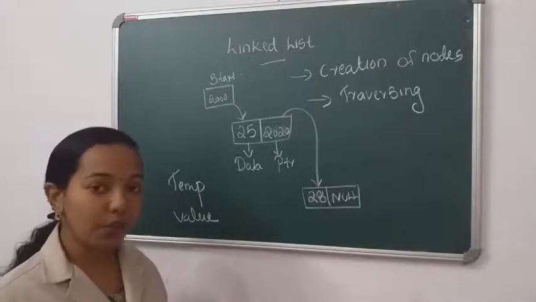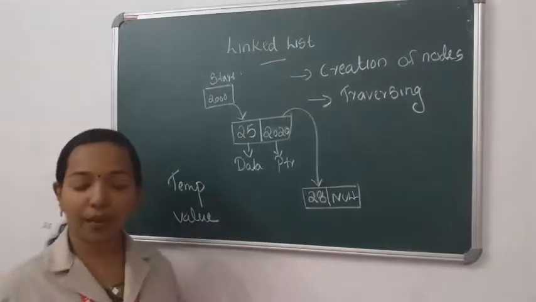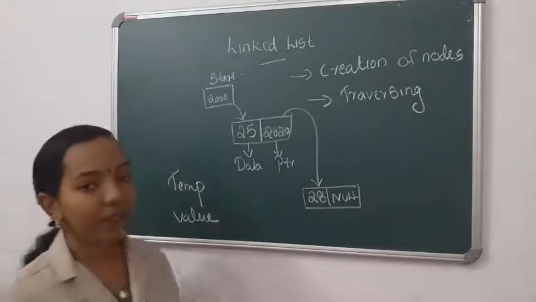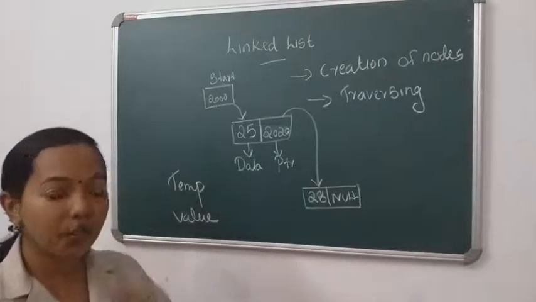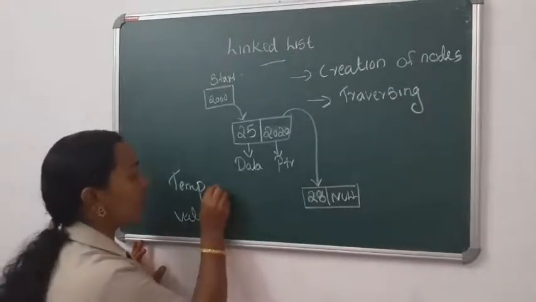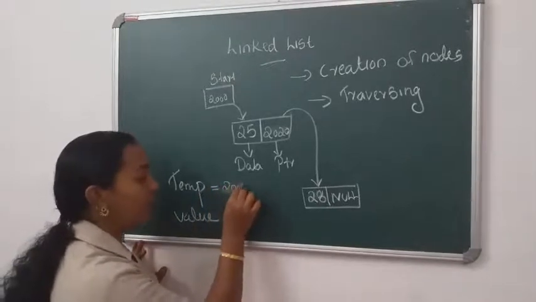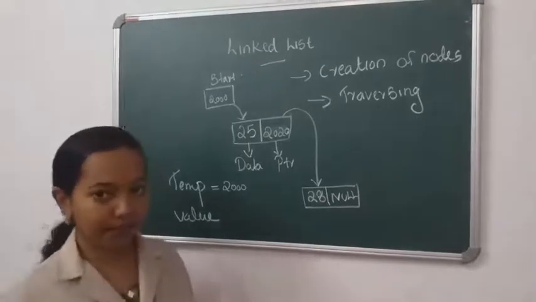First we start from start. What is the value present in start? 2000. So the initial value of temp will be 2000, because we are going to start from start.